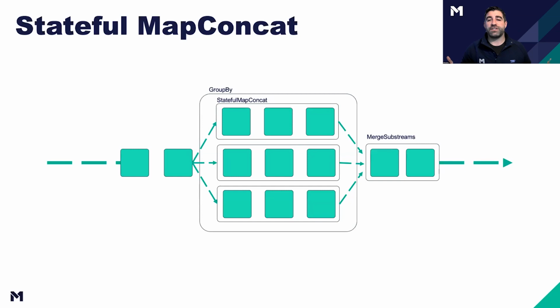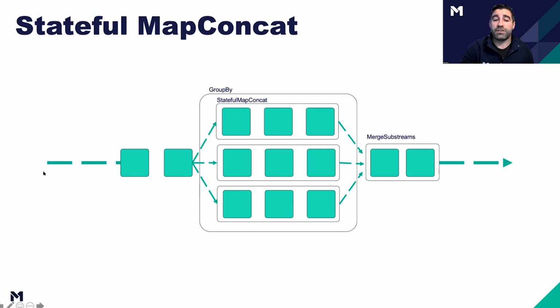So the first example, statefulMapConcat. When we're building Akka Streams, you can see these boxes here, and each box is a different Akka Streams operator. And statefulMapConcat is a very cool tool for being able to pull in a few messages as state, and then potentially emit one or more messages downstream when you're done processing that message.